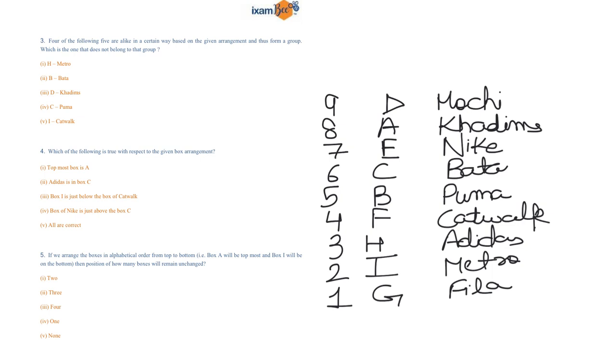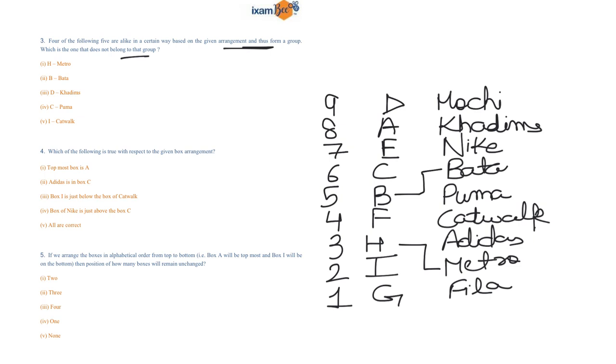Now the next question is, 4 of the following 5 are alike in a certain way based on the arrangement, thus form a group. Which is the one that does not belong to the group? So if you focus on the options, then the first option is H, Metro. So H is connected to Metro. Then the second option is B, Bata.